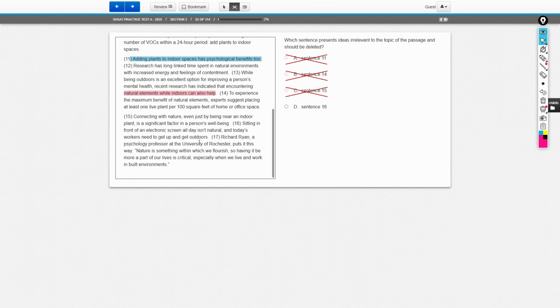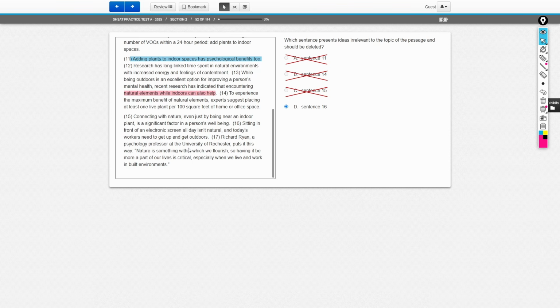So that leaves us with sentence 16 as the only choice to be irrelevant, and let's see why. 16 says, sitting in front of an electronic screen all day isn't natural, and today's workers need to get up and get outdoors. All right, now we can see how this is irrelevant because nowhere in this passage do we talk about sitting in front of computer screens. Nowhere in this passage did we talk about being in front of a screen being bad for you. We said that being away from plants is bad for you, but we never talked about screens. We never talked about computers.